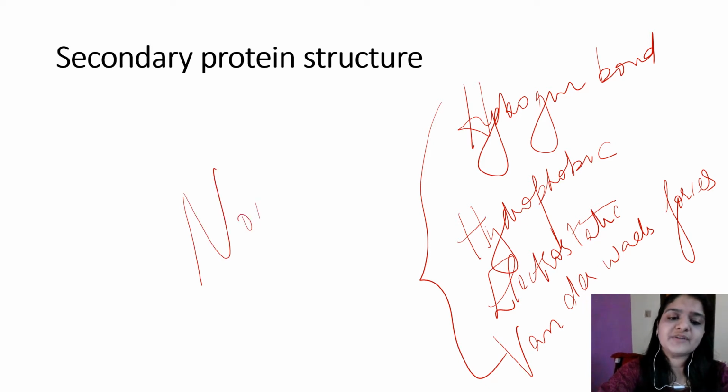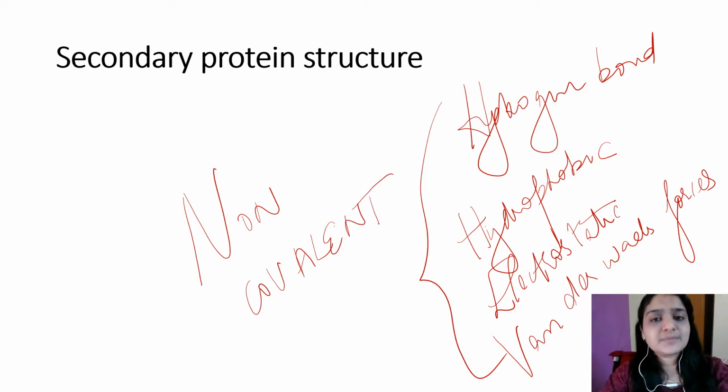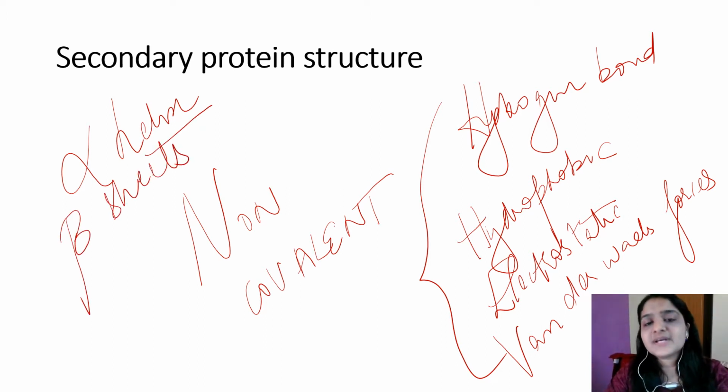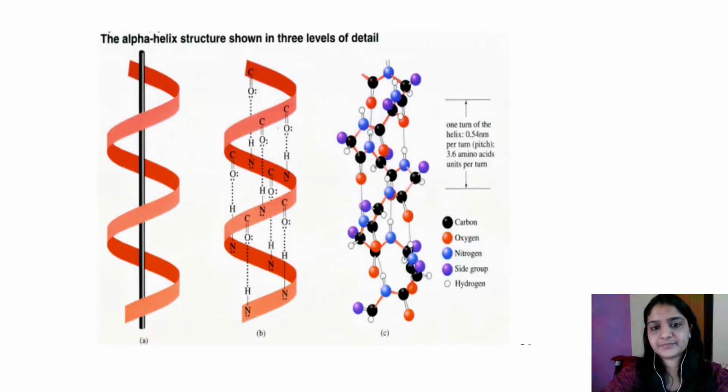The main important point that you have to remember is that non-covalent bonds are involved in the secondary structure, whereas in primary structure covalent bonds are involved. And the examples for secondary structure include alpha helix and beta sheets. Okay, so secondary structure involves the configurational relationship of amino acids which are about 3 to 4 amino acids apart in linear sequence, and the bonds involved are the non-covalent bonds.